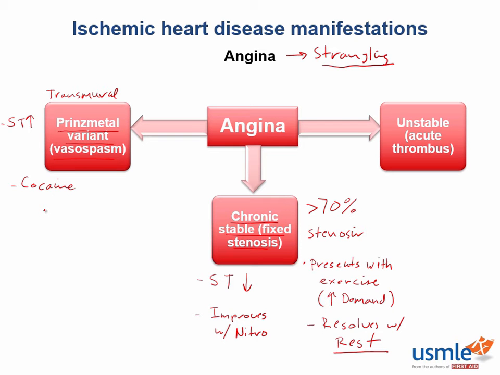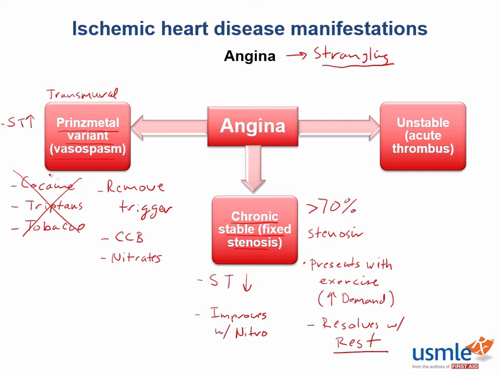So in the question, look for signs of cocaine intoxication or nasal septal problems if you think cocaine is the issue here. Now, triptans are serotonin agonists which cause vasoconstriction of meningeal vessels in order to treat migraines. And as you would guess, in the coronary arteries, the triptans can also induce vasospasm. Tobacco smoke has toxins that directly inhibit endothelial cells from producing nitric oxide. Lower levels of nitric oxide means increased risk for vasoconstriction, which could potentially lead to vasospasm. So how would you treat Prinzmetal's angina? Well, you would remove the trigger, as well as provide medications to address the vasospasm, which could be calcium channel blockers or nitrates.